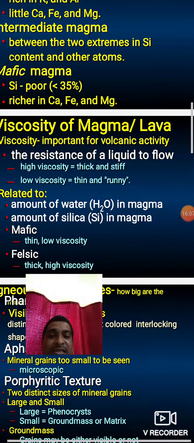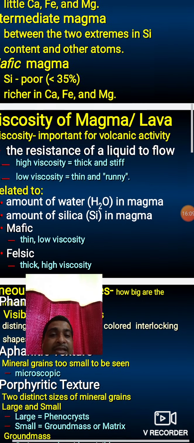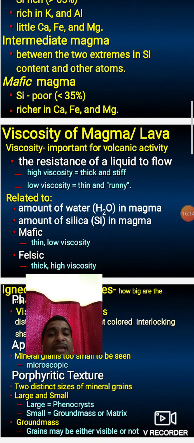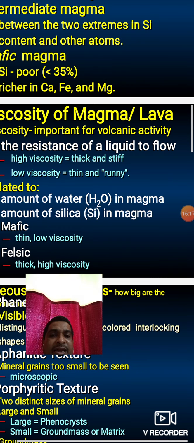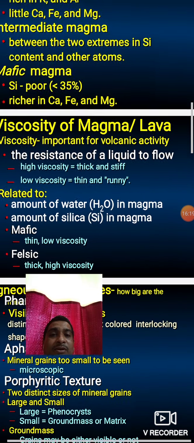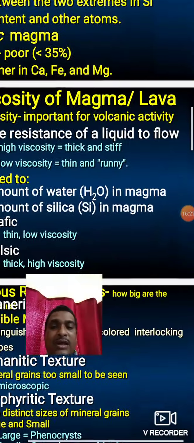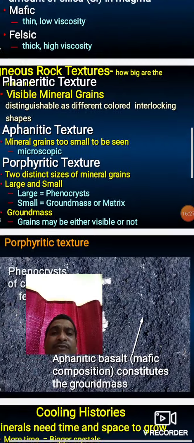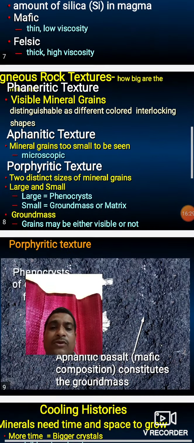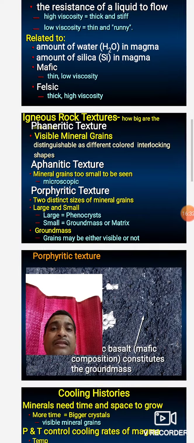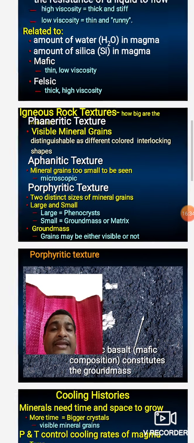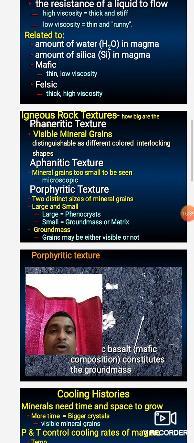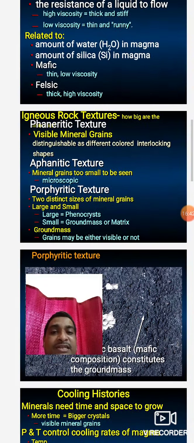The characteristics of felsic magma: it is highly viscous and thick, therefore felsic magma spreads from one place to another place very slowly because of high viscosity and thickness. And low viscous means it offers little resistance to transfer from one place to another place. There are different types of texture. Another important point in igneous rocks is textures. Textures means the characteristics that are seen by the naked eye. How big are the phaneritic texture, aphanitic texture, porphyritic texture?